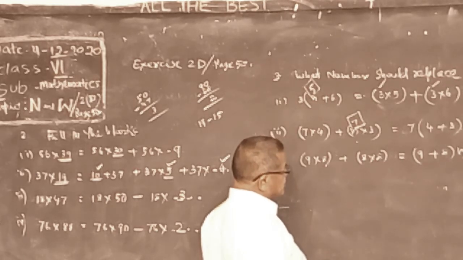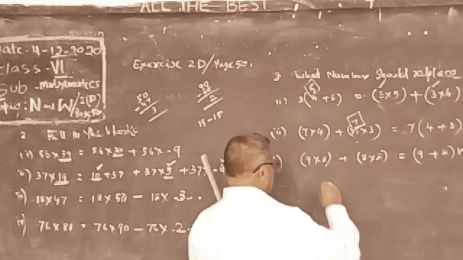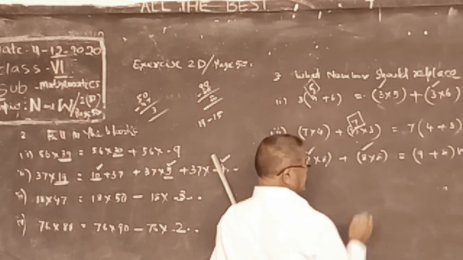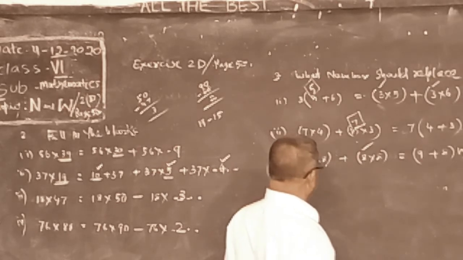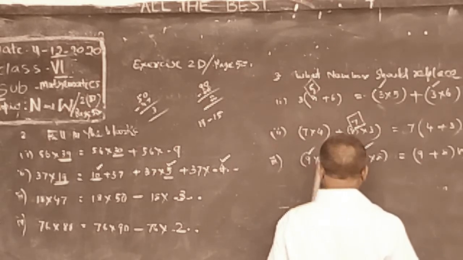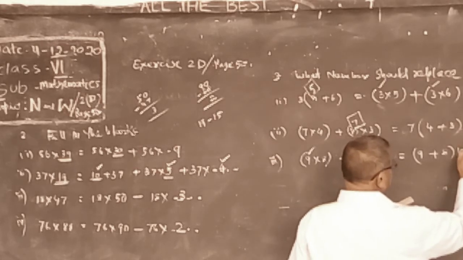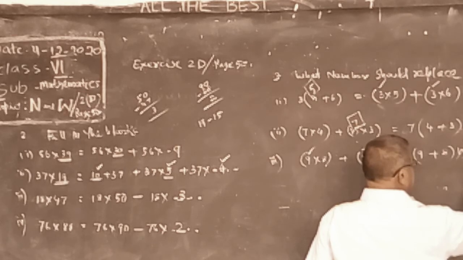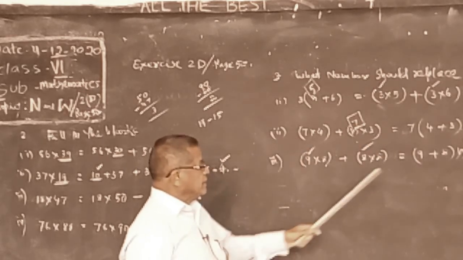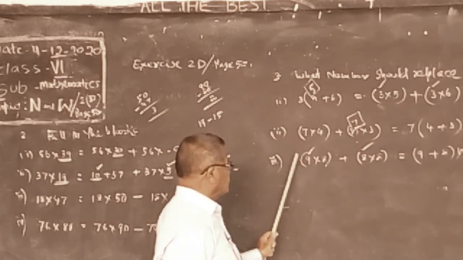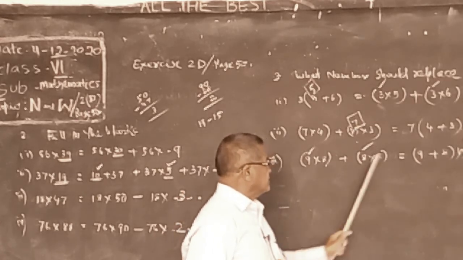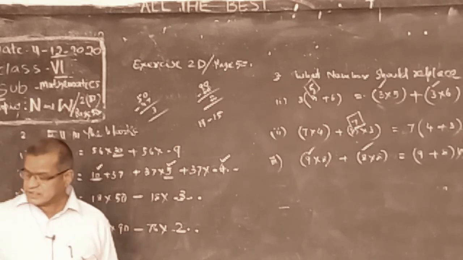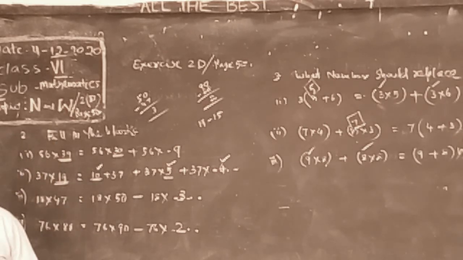So 8 is common here, and 8 is taken outside. So in place of n, 8 is there. Distributive property. Please check 8 into 9 and 8 into 8. Right. By observation only, we can say this will come under distributive.